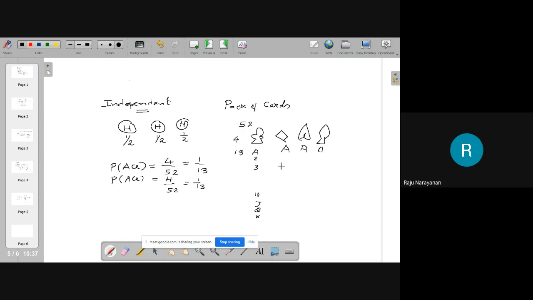Now you consider another situation. I am taking a card, then the probability of ace is 4 by 52. I am not putting that card back again. I am keeping the card drawn in the first draw in my pocket. And I am continuing the experiment. What is the probability of getting an ace in the second draw? Students can try to answer.